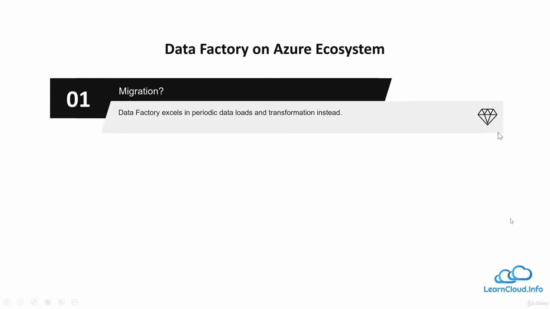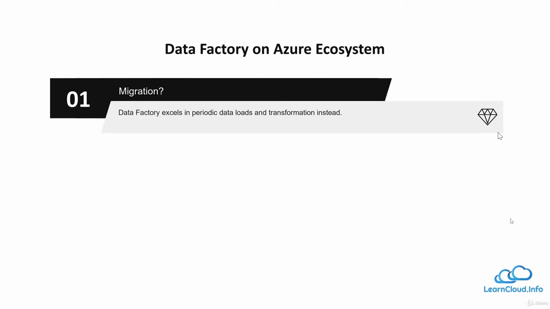So for example, if you want to do a migration, then there are specialized services like Data Migration Assistant or DMA, or there's a service like Database Migration Service or DMS. These services are designed to do migration. They are optimized to do migration.